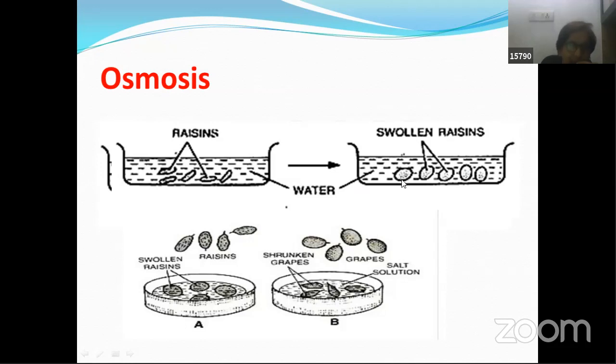Here we have seen these raisins, they were swollen up. But here we find that they shrink. Raisins shrink. Why do they shrink? Because again, where is water high? If you compare, we find water concentration is high inside the cell than outside. Or if you talk about solute concentration, it is high outside than inside.